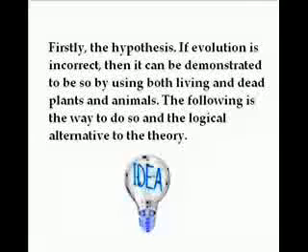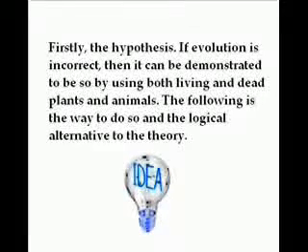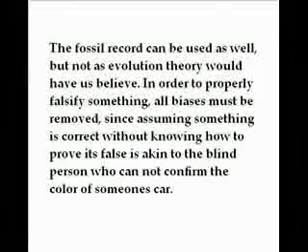Firstly, the hypothesis. If evolution is incorrect, then it can be demonstrated to be so by using both living and dead plants and animals. The following is the way to do so and the logical alternative to the theory. The fossil record can be used as well, but not as evolution theory would have us believe.